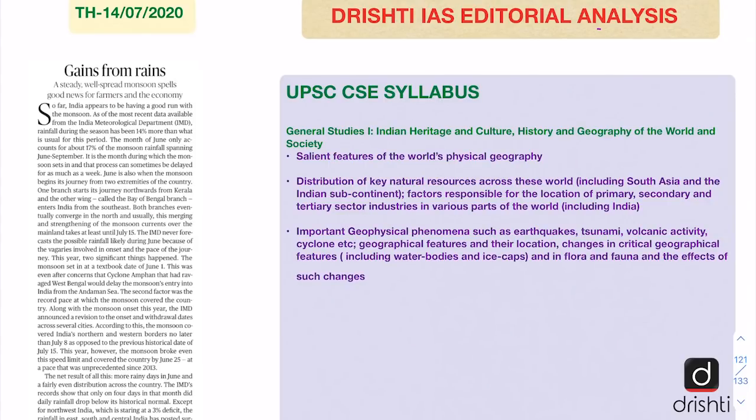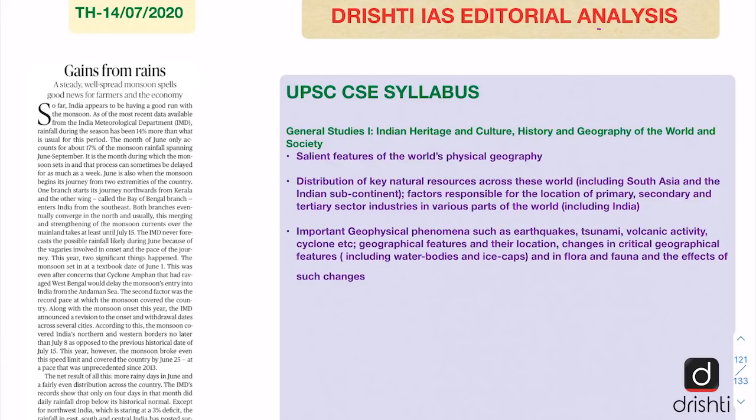We have taken today's editorial from The Hindu and it has come on 14th of July. The title of the editorial is Gains from Rains and it talks about the Indian monsoon. It says, a steady, well-spread monsoon spells good news for farmers and the Indian economy.